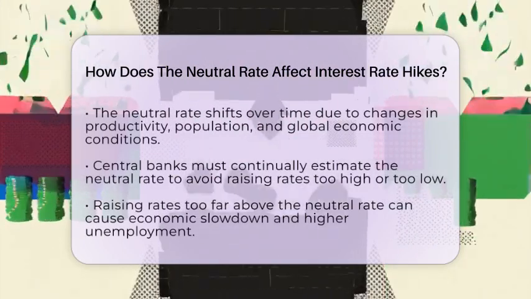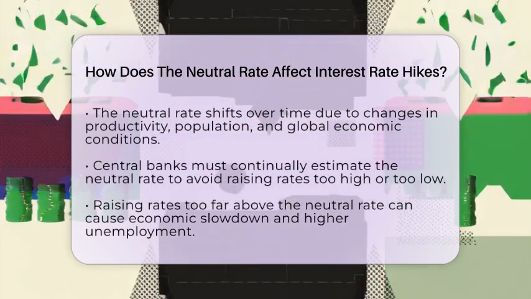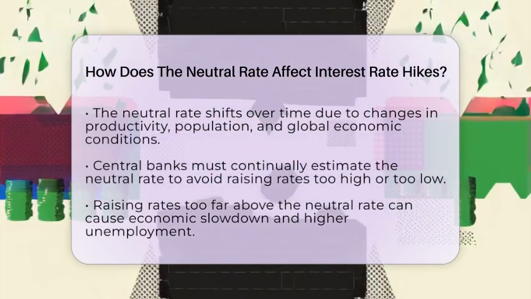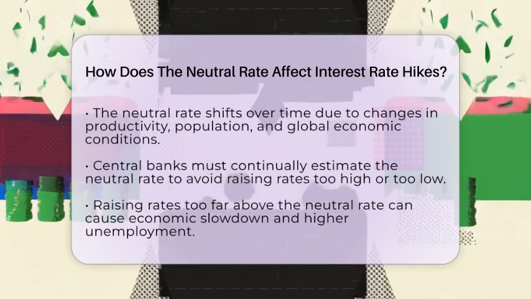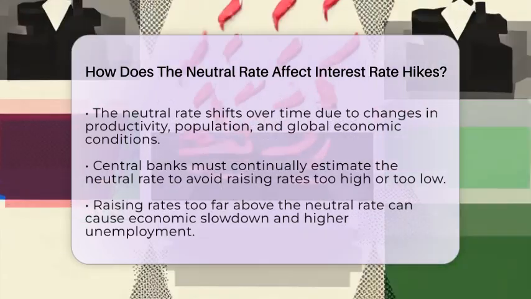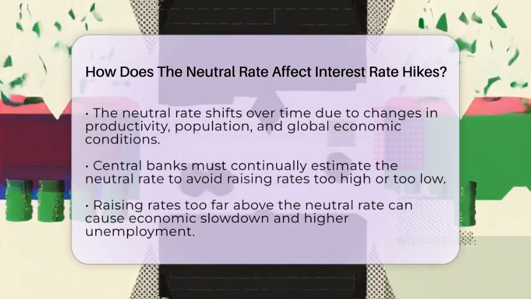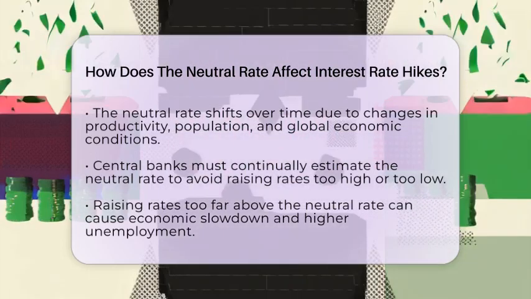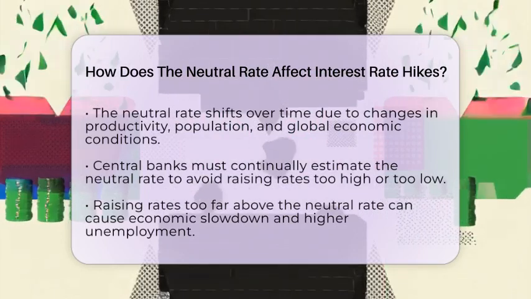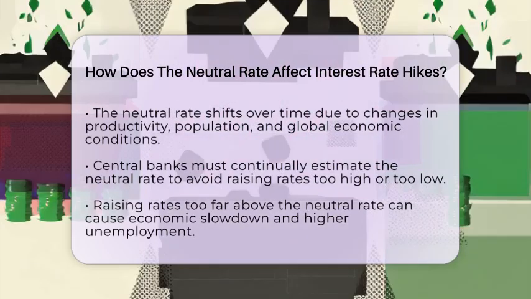Interest rate hikes are usually aimed at pushing the policy rate above the neutral rate. When they do this, borrowing costs go up, making people and businesses less likely to take out loans. This reduces overall spending and cools the economy. The goal is to bring inflation down without causing a recession or increasing unemployment too much.